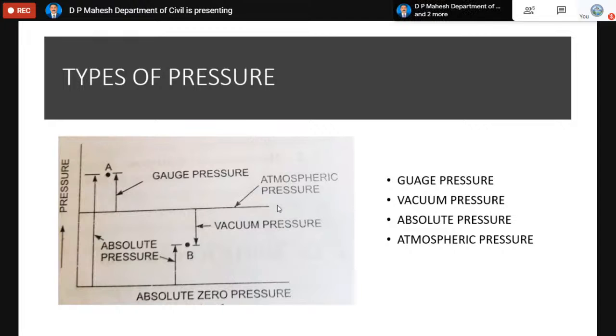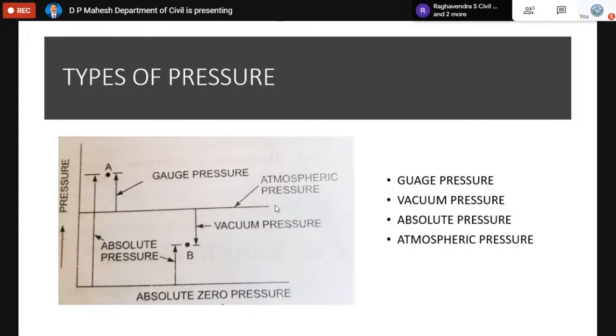For example, if you measure the pressure using atmospheric pressure as zero, anything above zero is called gauge pressure. Anything below zero is called vacuum.